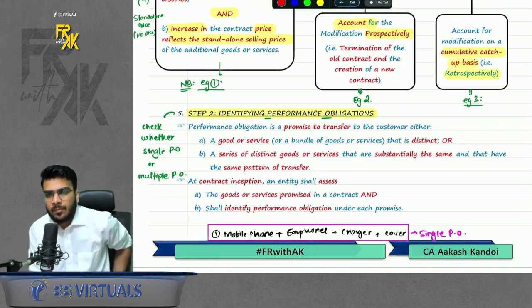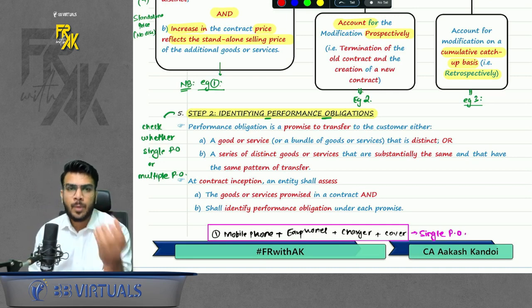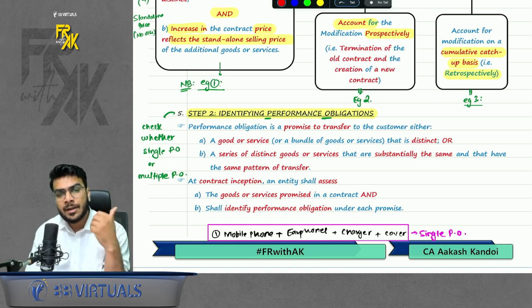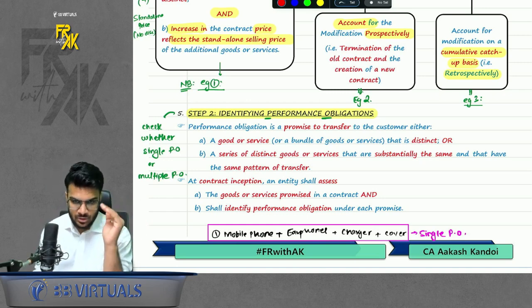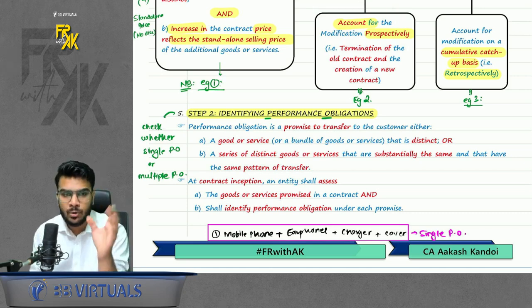Now what is the meaning of performance obligation? Performance obligation simply means what the company is promising, what goods and services are being promised. In the case of Reliance Limited, they were offering me internet service, router, modem, etc. That was the performance obligation. So here, what are the obligations being offered? You need to check on a contract-to-contract basis.